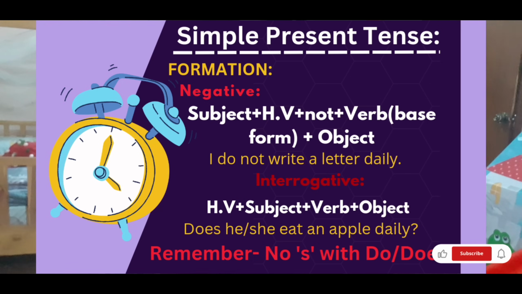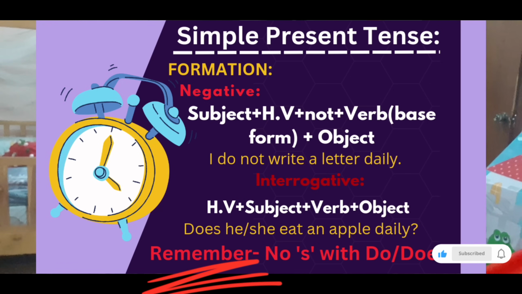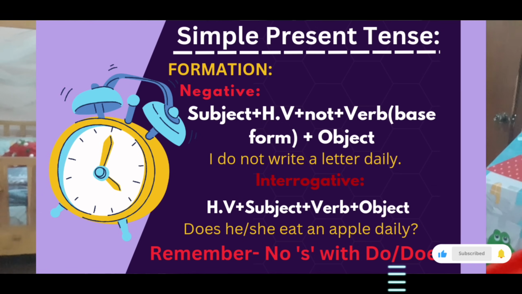He does not walk daily. There is another important thing to remember. Whenever there is does in the sentence, the main action verb will not have an s or es with it. The very occurrence of does leads to the cancellation of s or es with the main verb. I cannot say that he does not walks daily, or she does not eats daily. No. When there is does, the action verb will leave the s or es. He does not walk daily.